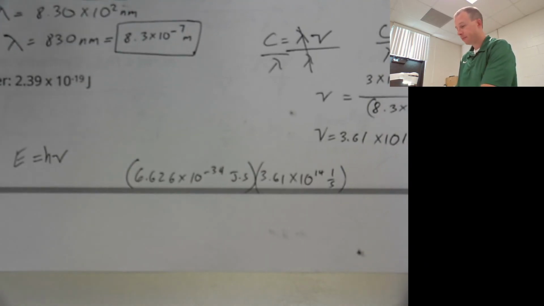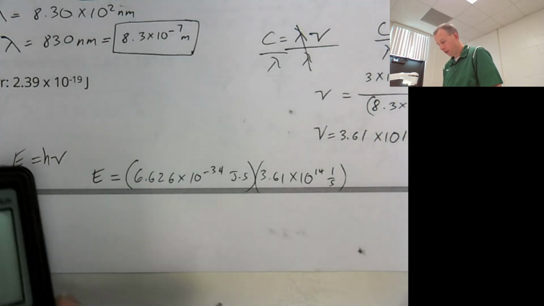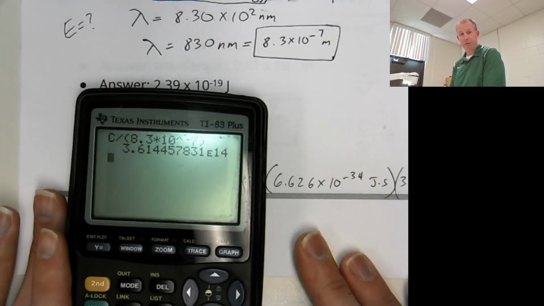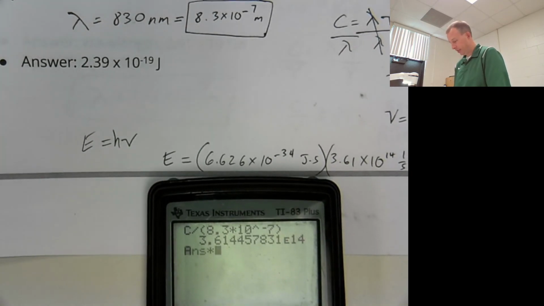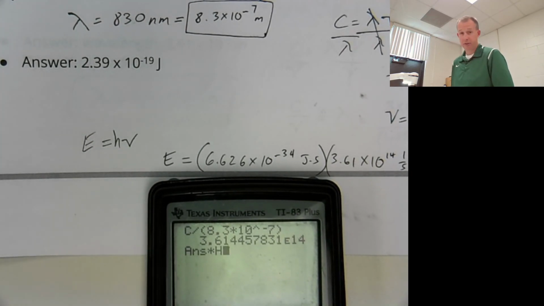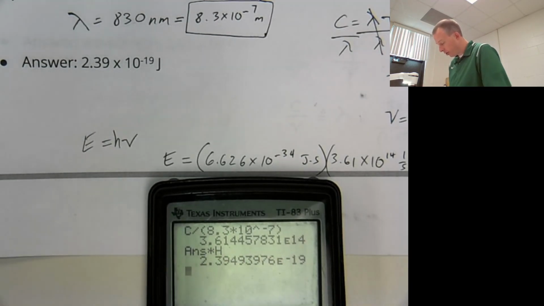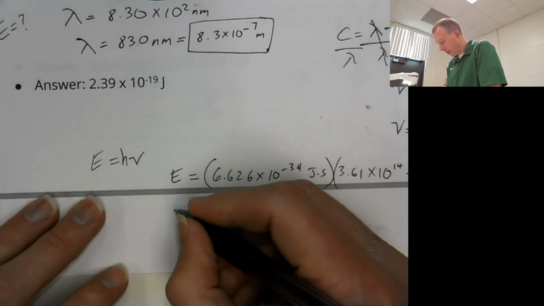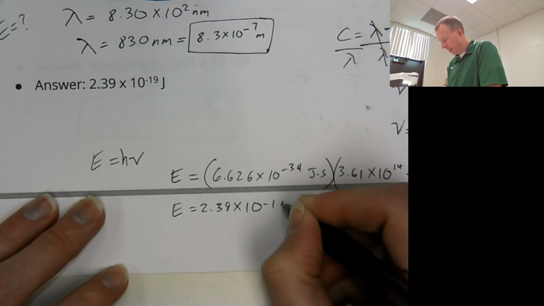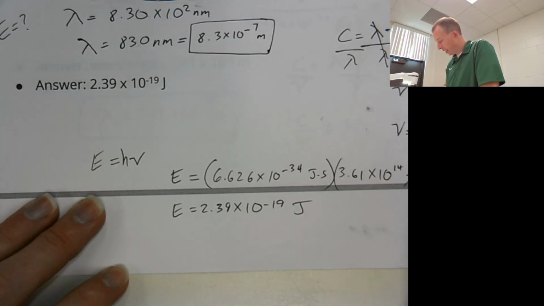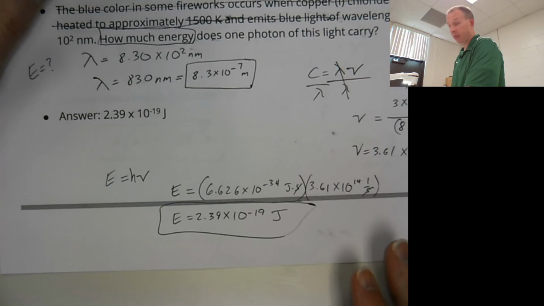So we did all that. That's going to be our energy. You just keep it in your calculator like this. You can be really fancy and say, okay, I'm going to multiply now, this times Planck's constant, which I have also calculated already. And you get the energy, which is 2.39 times 10 to the negative 19. So our energy is 2.39 times 10 to the negative 19th joules. Our seconds cancel out. We're left with joules. And wow, that's a lot of work for one problem.